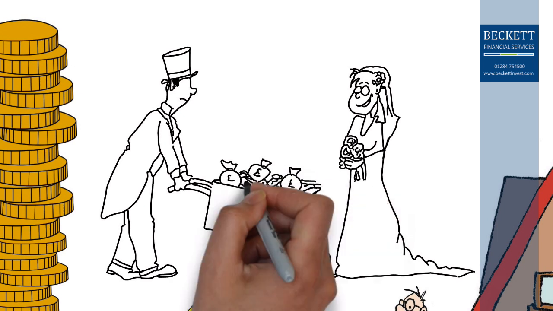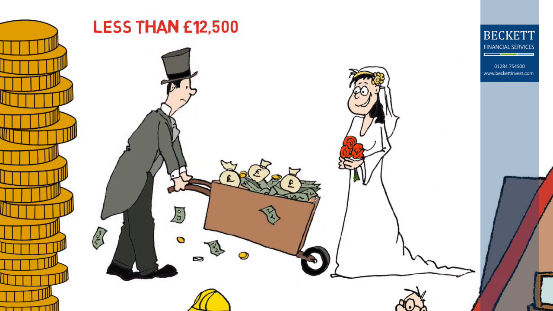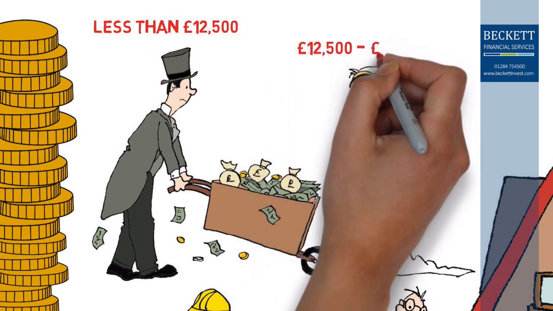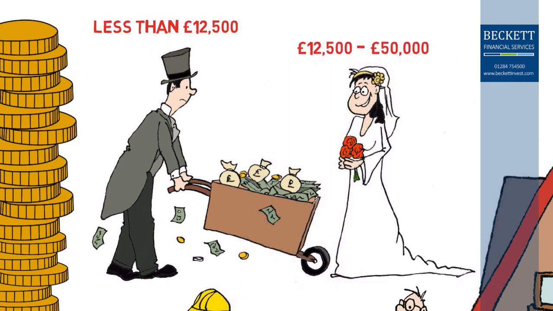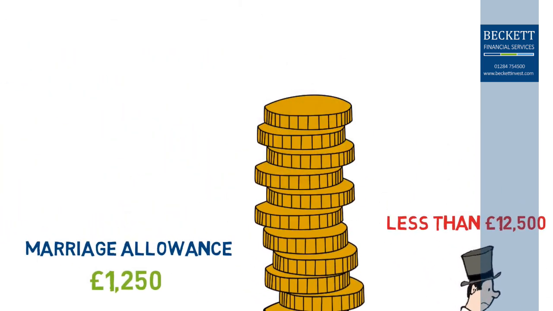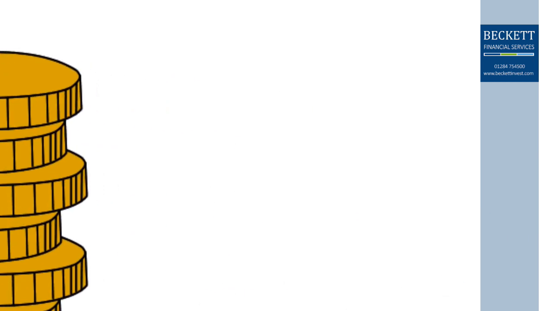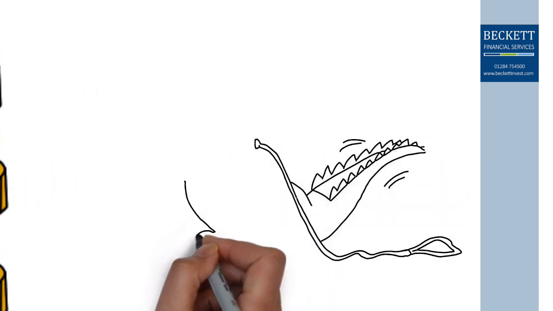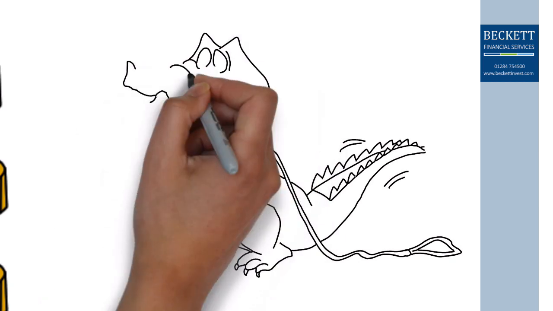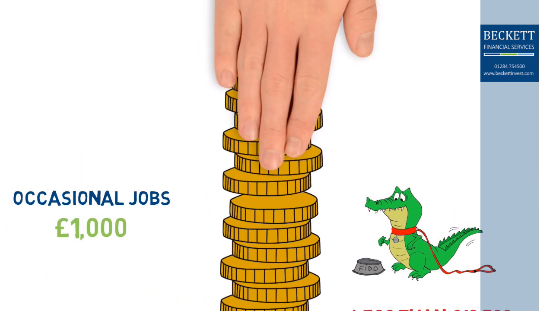The person passing on their allowance must have an income of less than £12,500, and the recipient of the allowance must be a basic rate taxpayer, which means they have an income between £12,500 and £50,000. You can earn £1,000 of tax-free extra income from occasional jobs, such as selling goods online or pet sitting. And you are also allowed £1,000 of interest from your savings each year if you are a basic rate taxpayer.